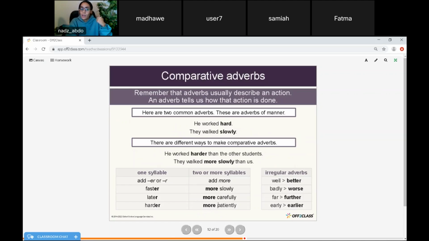So two or more syllables, I add the word more. One syllable, I add ER or R at the